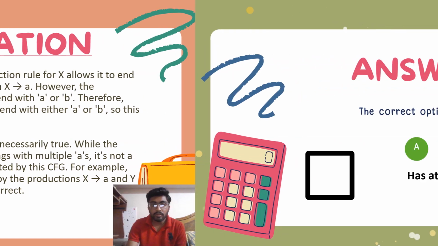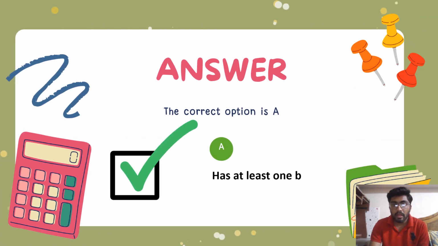The correct option is A, has at least one b.